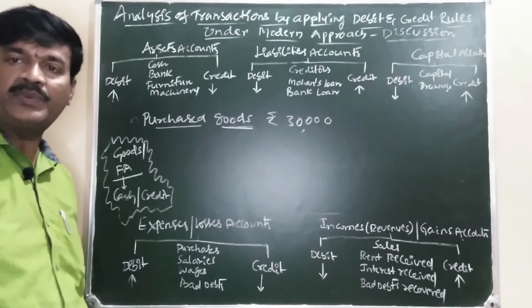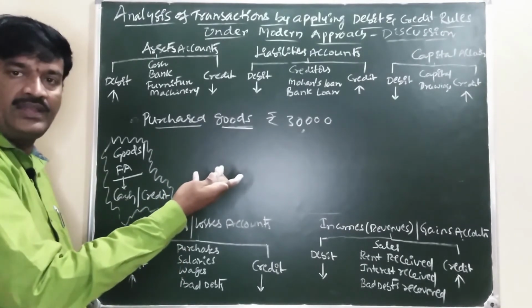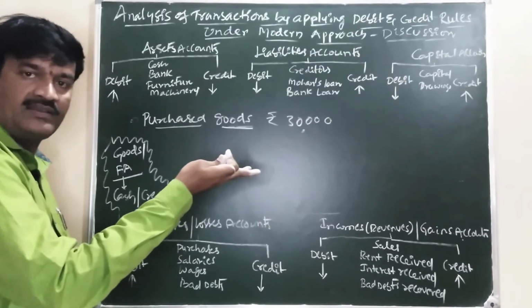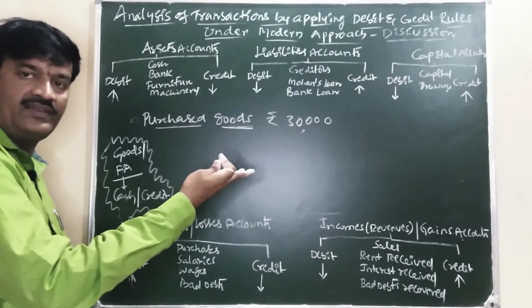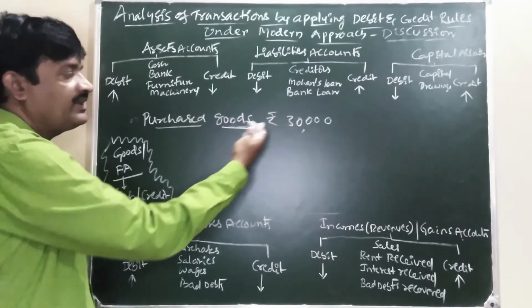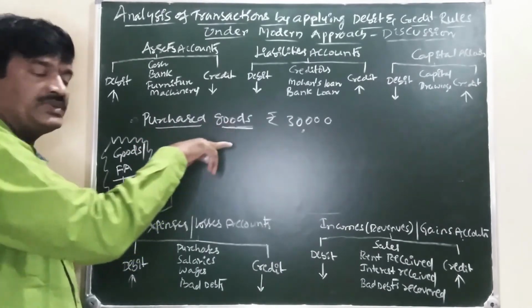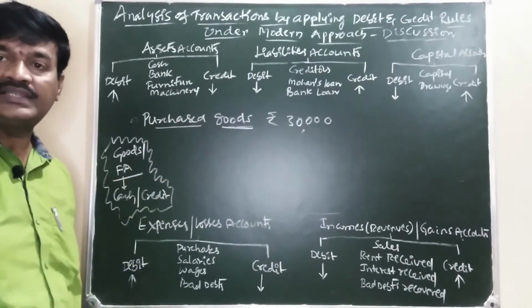Just simply purchased goods. How are we purchasing goods? By giving cash or not giving cash? If not giving cash, party name is not there. So purchased goods 30,000. How are we purchasing?